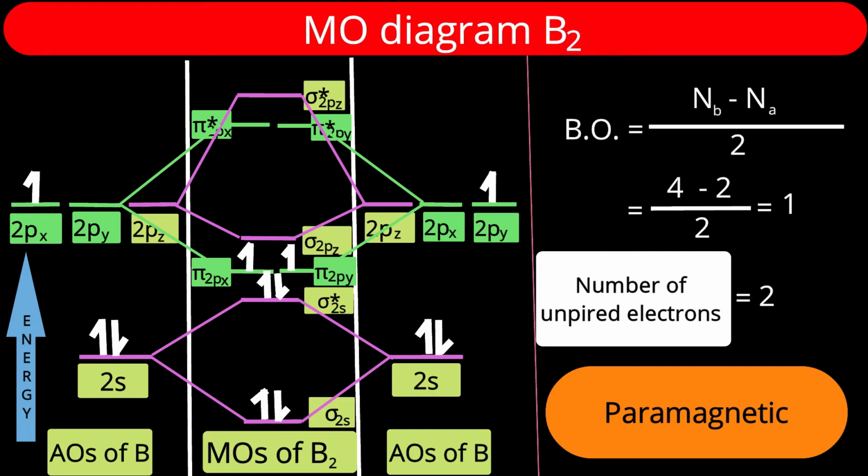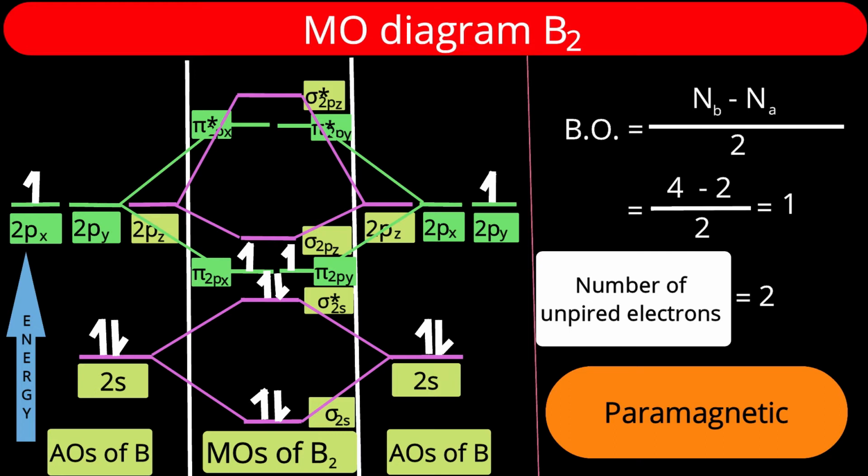But among those, 2px of one atom and 2px of other atom only will interact to produce a bonding and anti-bonding orbital. Now the question will be, why not 2px of one atom and 2py of other atom? Just try to imagine. If you approach them, will there be appreciable overlap? It is our third condition. There should be the appreciable overlap. Then only molecular orbitals will result.